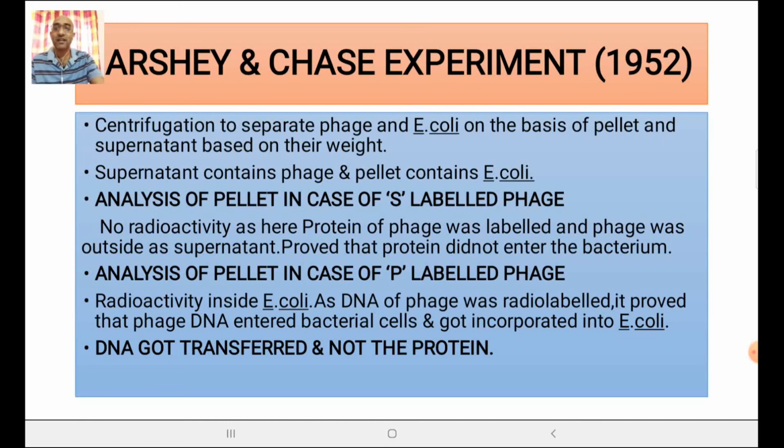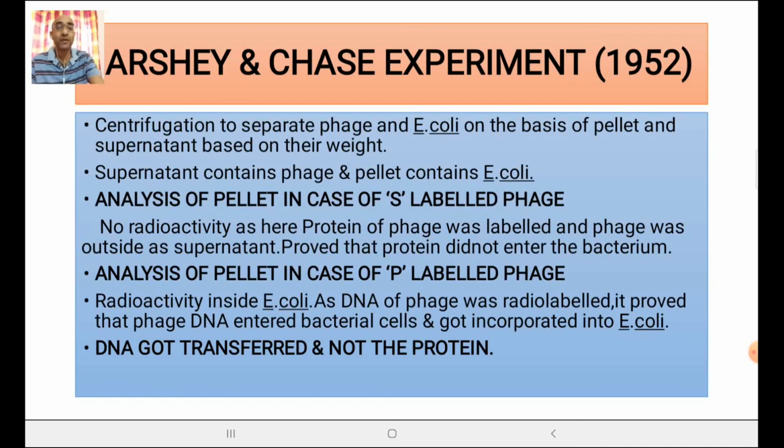Did you understand? Fact is that when sulfur labeled pellet was analyzed, there was no radioactivity. We know that protein was radio labeled with sulfate. Got it? So had the proteins been entered into the bacterium, it would have shown here, but it didn't enter. It was present as supernatant outside the pellet. So there was no radioactivity.